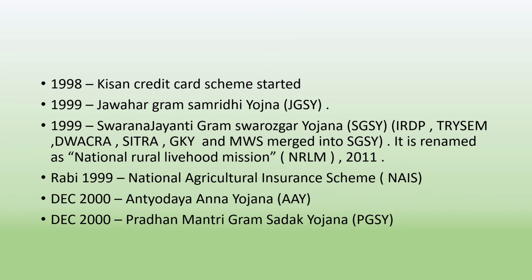In 1999, National Agricultural Insurance Scheme NAIS was started. In December 2000, Antyodaya Anna Yojana AAY started. In December 2000, Pradhan Mantri Gram Sadak Yojana PMGSY started.